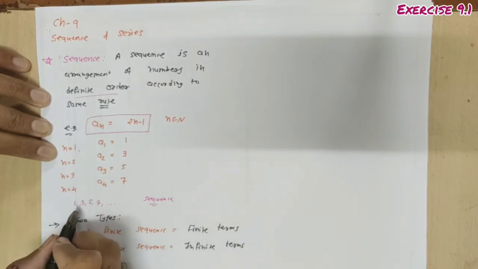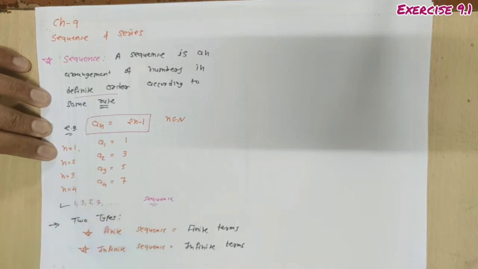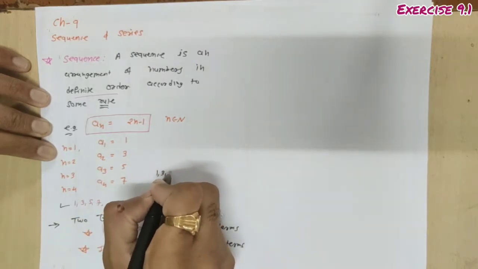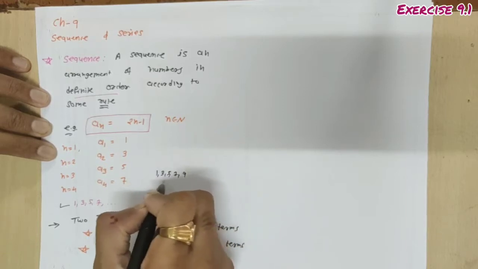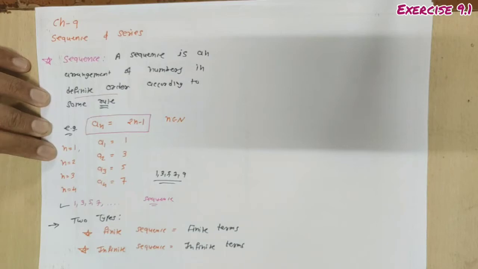For example, 1, 3, 5, 7 up to dot dot dot is an example of infinite sequence. If you are writing only 1, 3, 5, 7, 9, then the number of terms is finite, so this is a finite sequence. Clear? So two types of sequences are there. It may be a finite sequence or an infinite sequence. So this is the simple definition of sequence.